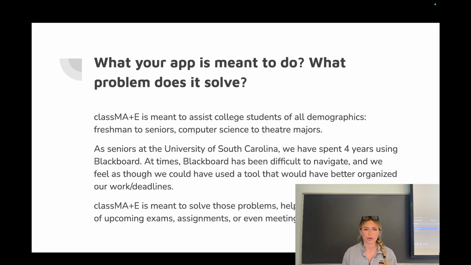And we struggled with the organization of it, finding our tasks, being able to add our own assignments that maybe a professor doesn't always announce on Blackboard. So we wanted to find a way where we can solve these problems and help students track all their upcoming exams, assignments, and even if they have to do individual meetings, group projects, things like that.